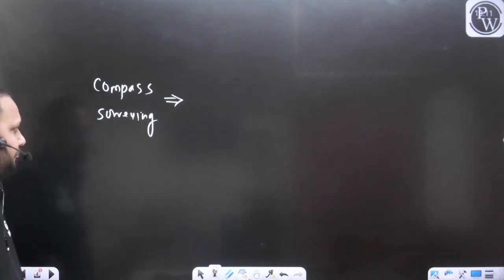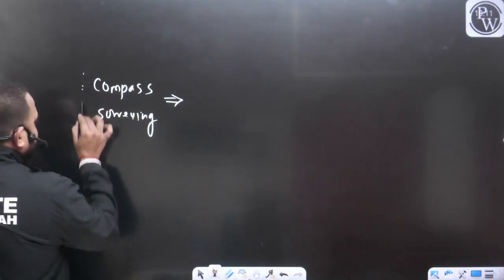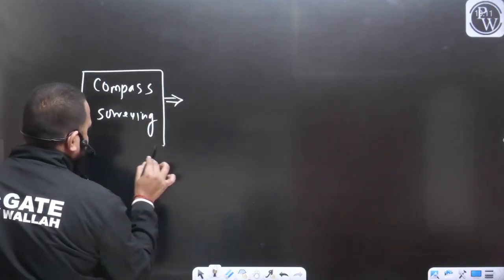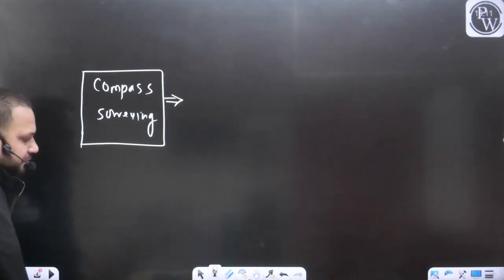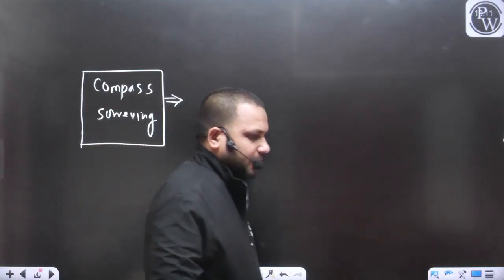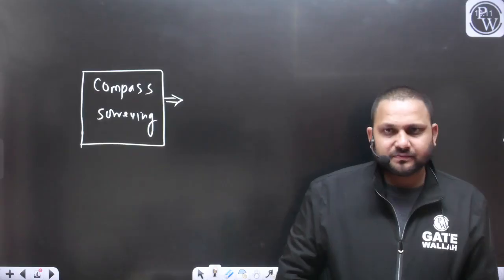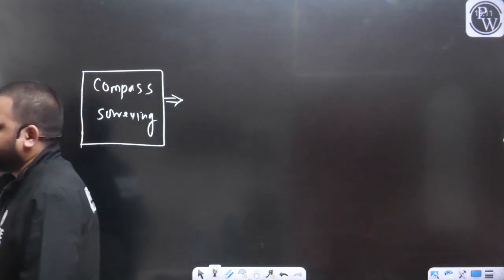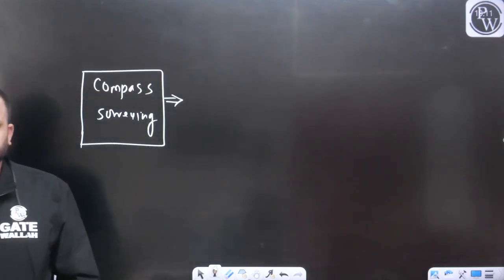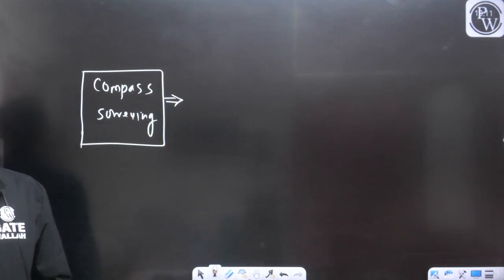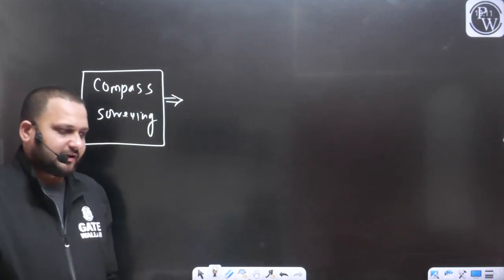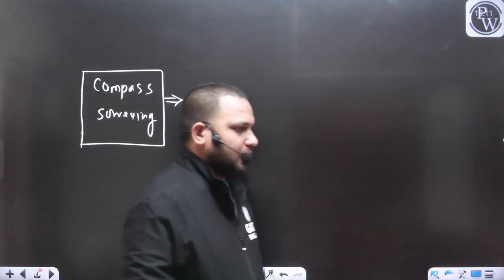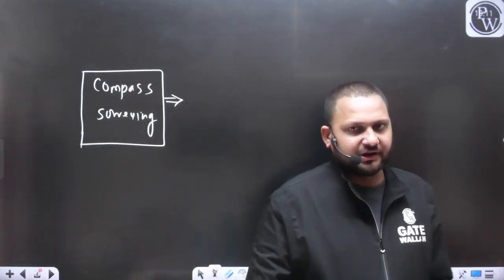What was the basic objective of compass surveying, can you tell? For example, in chain survey or tape survey, the main objective was to measure the horizontal distance, yes or no?